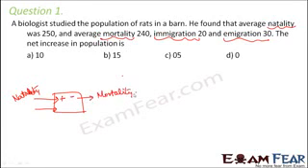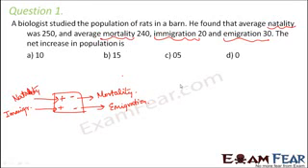What about immigration and emigration? Immigration means people who are migrating from other places to this population. So these people are entering into the population, so obviously immigration would also add to the population. Whereas emigration means people moving out of this population. So emigration means people are going out, so that is getting subtracted from the population, right? Now you have to find out the net increase in population.